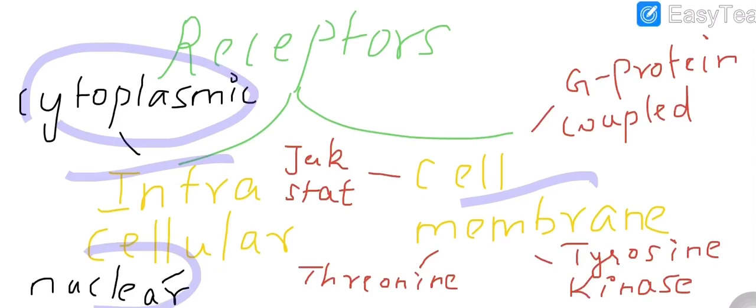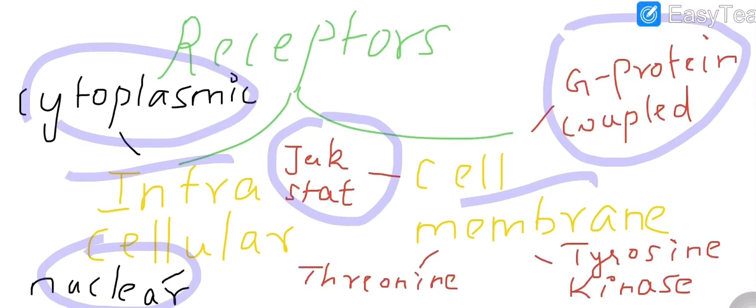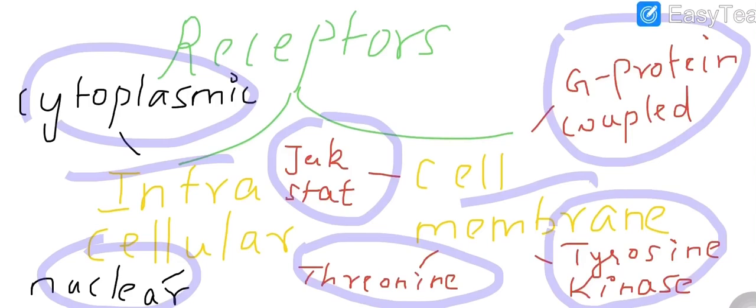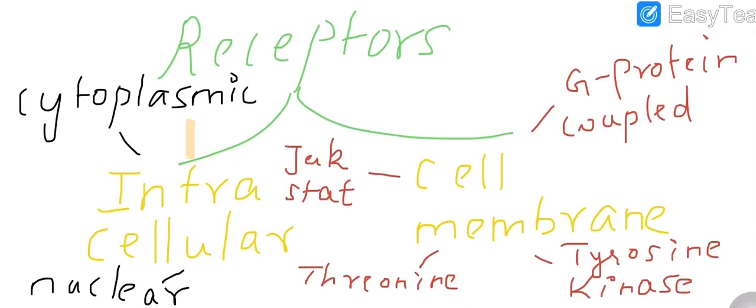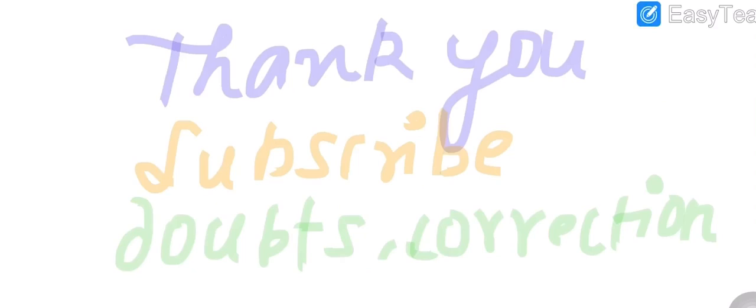Cytoplasmic and nuclear come under intracellular, and these 4 which are marked in the red come into the cell membrane category: threonine kinase, tyrosine kinase, G protein coupled, and JAK-STAT receptors. So the intracellular is termed as the group 1 and the cell membrane is termed as the group 2. So which hormones choose which receptor pathway, we'll talk about it in the next video.